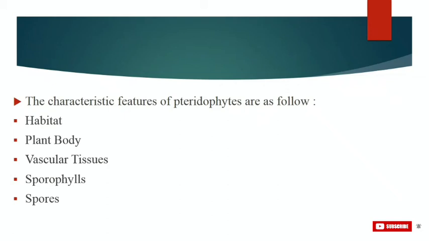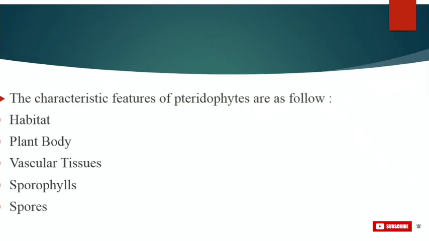And genera like Selaginella and Salvinia produce two kinds of spores, that is macro, which are large, and micro, which are small spores. Such plants are called heterosporous because they have two kinds of spores. Homo means same and hetero means different.